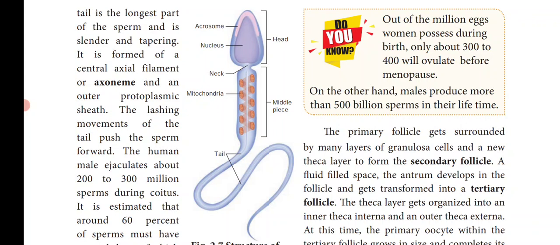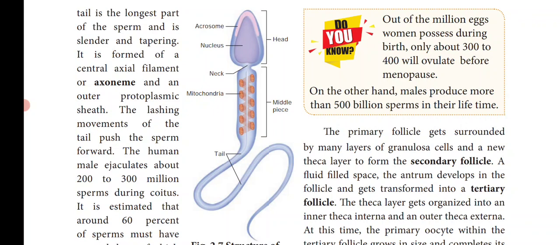So this acrosome contains a proteolytic enzyme called hyaluronidase. It is popularly known as sperm lysin. So what is the function of this hyaluronidase or sperm lysin? It helps to penetrate the ovum during fertilization. So ovum has many protective coverings, isn't it? So this particular enzyme will dissolve those coverings of the ovum and then the sperm will enter into the ovum.